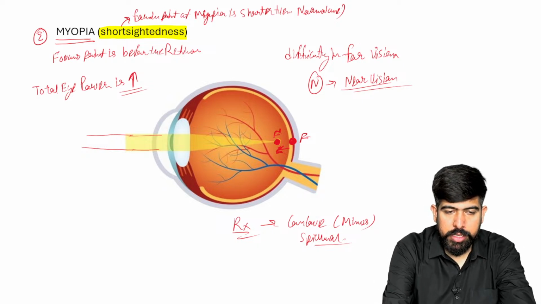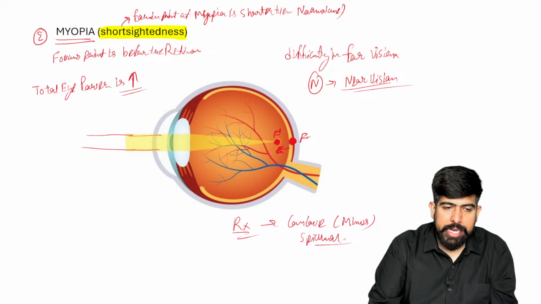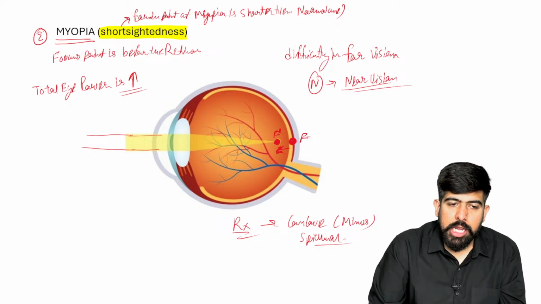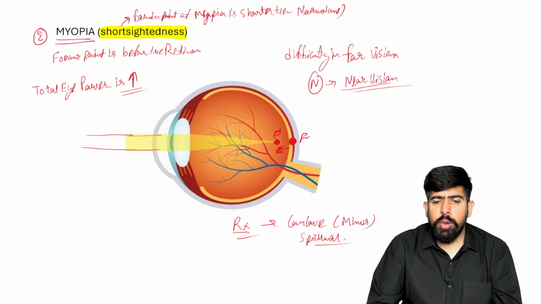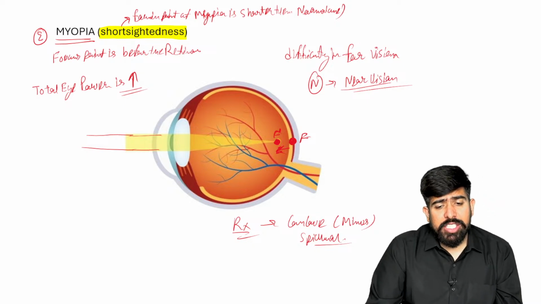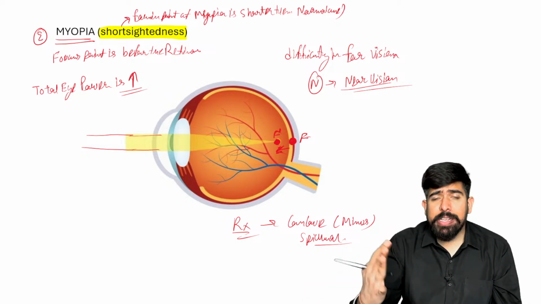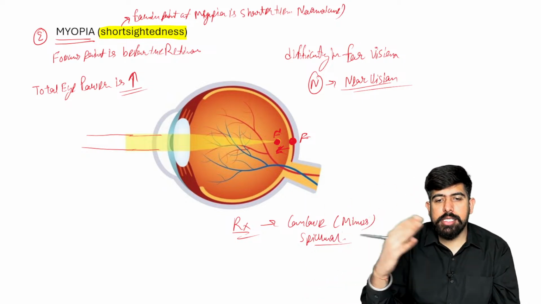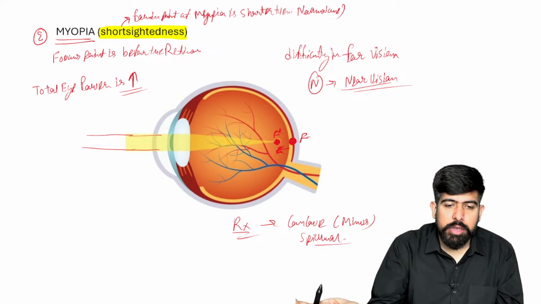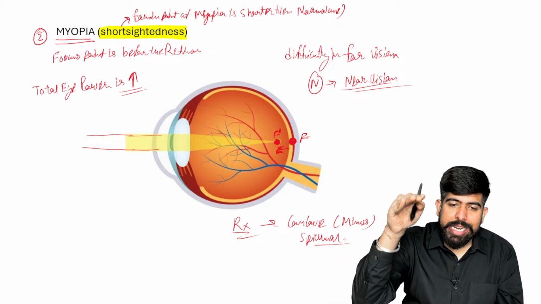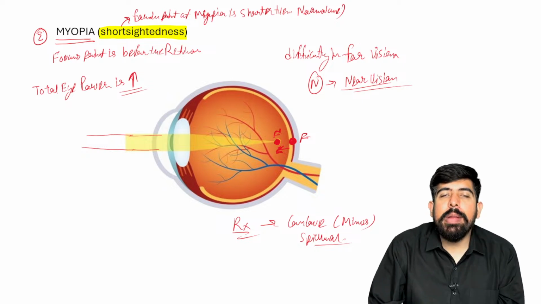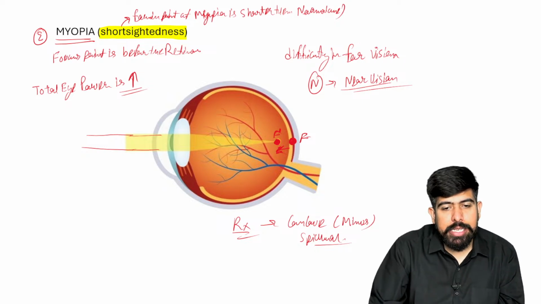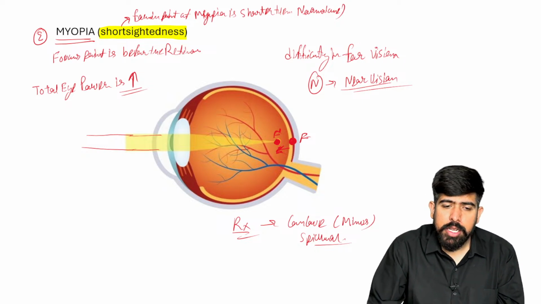Yes, we're going to give the concave type of glasses or the minus lenses. Why are we giving the minus lenses? Because the patient is having more eye power. The patient is having 68, 69 or maybe 65 diopter of eye power. So we are trying to decrease it to the normal. So we're going to prescribe the minus lenses. Is it clear? Very good.